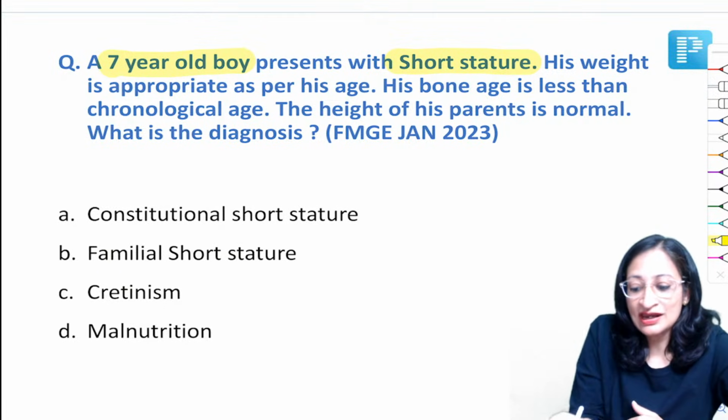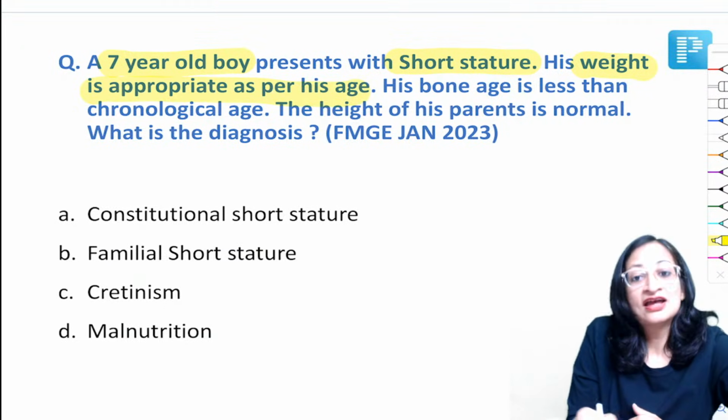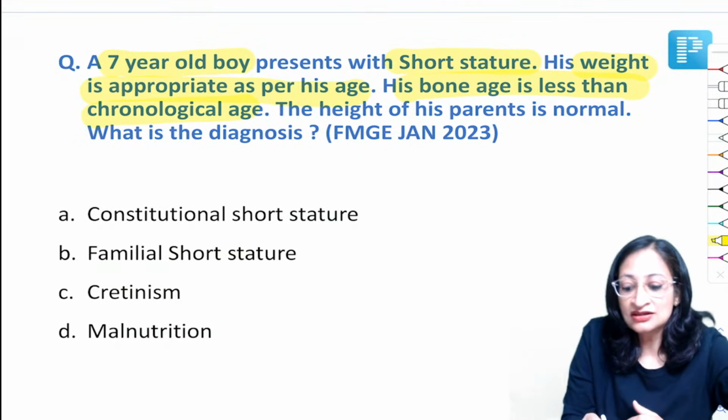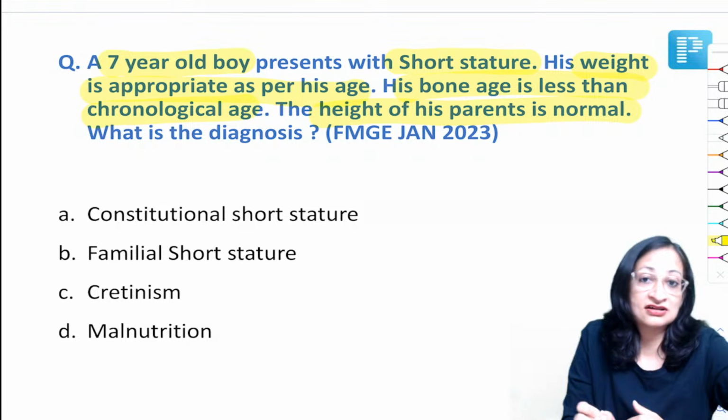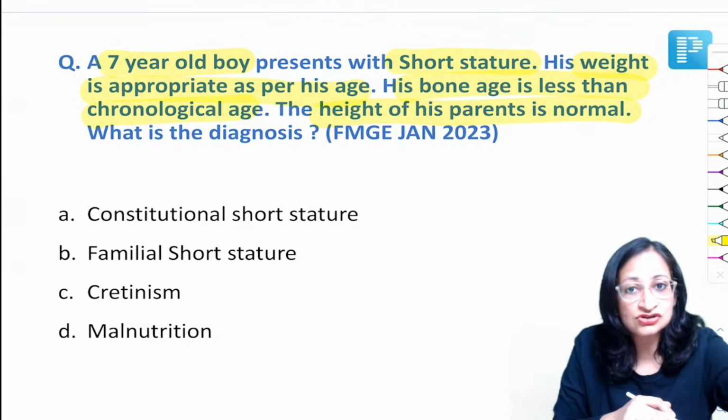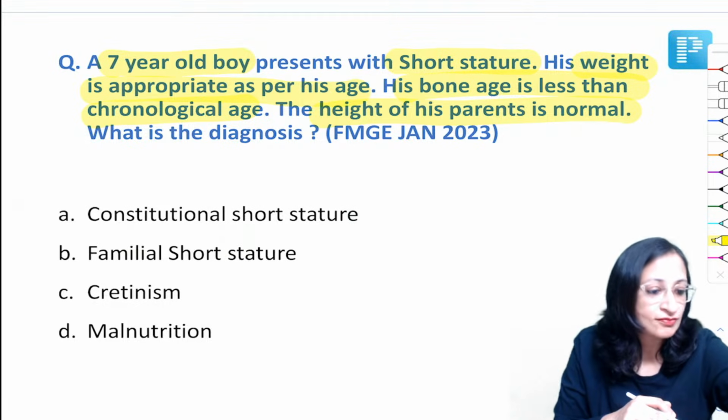So his weight is appropriate as per his age. His bone age, however, is less than the chronological age. The height of his parents is normal. That is another important information that we have. What is the diagnosis? Is it constitutional short stature, familial short stature, cretinism, or malnutrition?